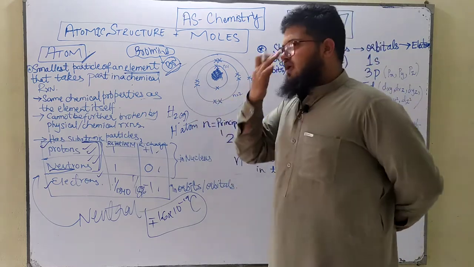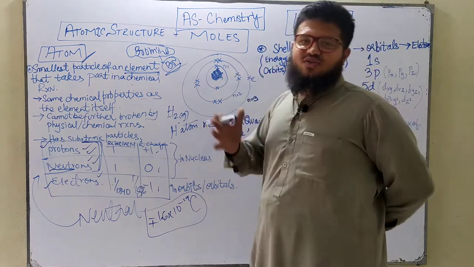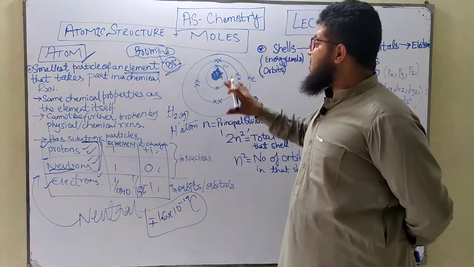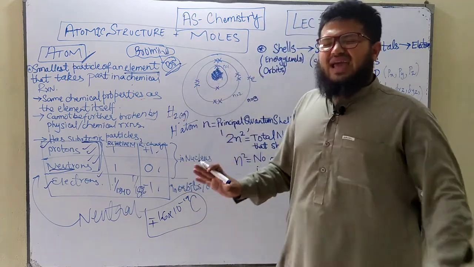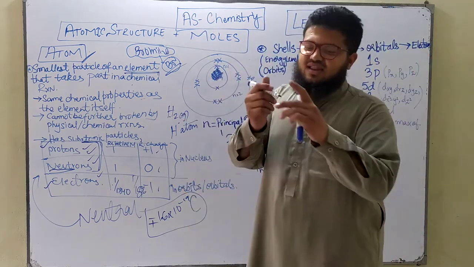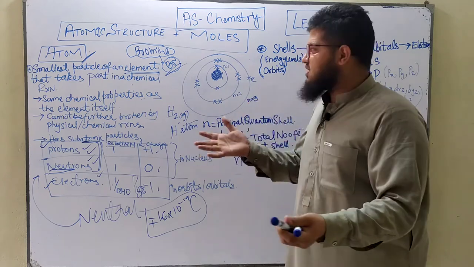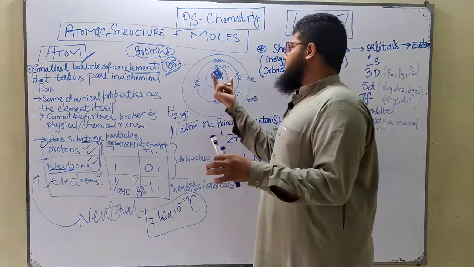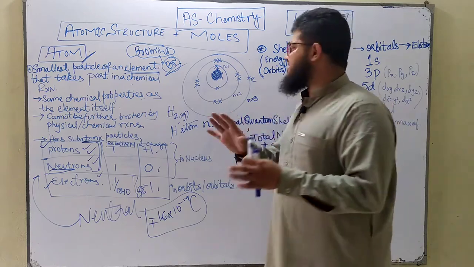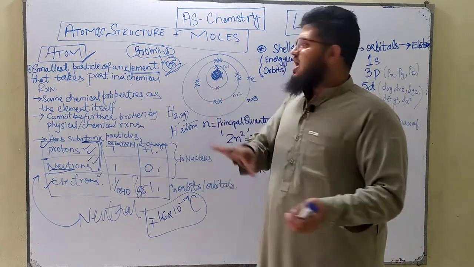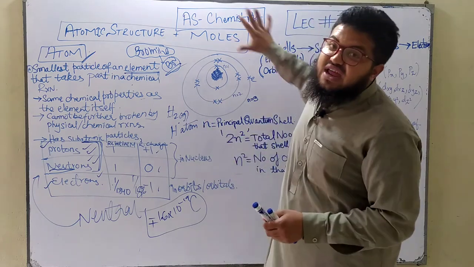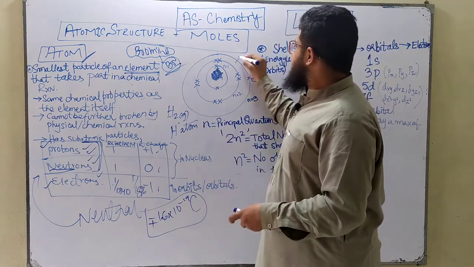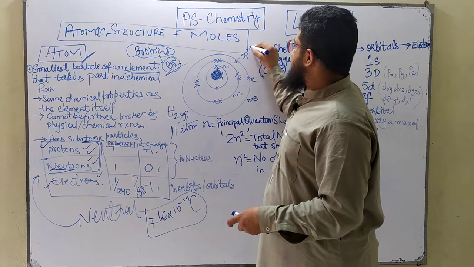But after some time we found out that they are not even complete shells, but rather there is just an electron density around the atom. But you don't need to go into that detail, it's not a part of our syllabus. For now, just remember that you've got a centrally located nucleus which contains the protons and the neutrons, and around the nucleus you've got the electrons in a spherical density.